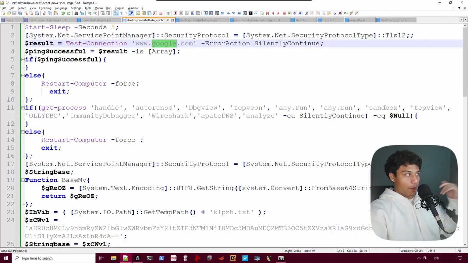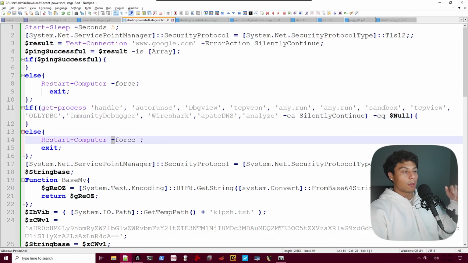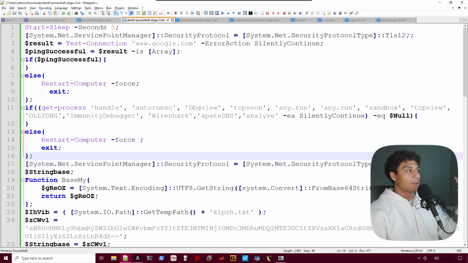Malware authors know that people like me and you like to analyze their malware, figure out what it's doing, and try and stop it. And to protect against that, to evade some defenses for anti-analysis, they do things like this. Further than that, it has another check, Get-Process, to get all the running processes on the computer. It says if there's a sandbox process, if there's a debugger, if there's Wireshark analyzing the network traffic, restart the computer, force it, exit out. So it has two techniques in here for anti-analysis and a bit of defense evasion.